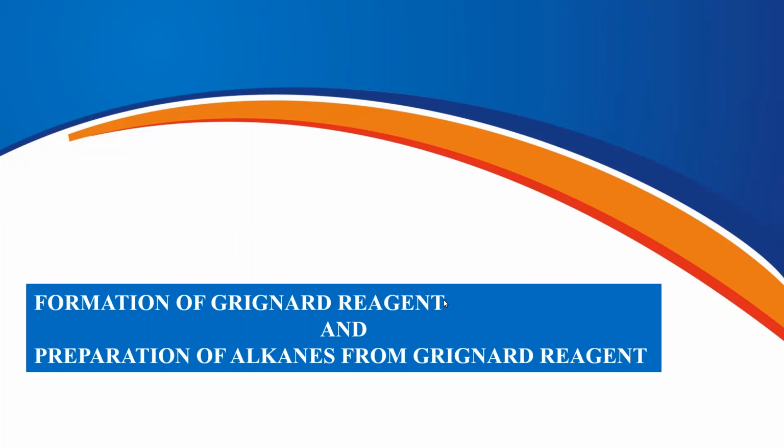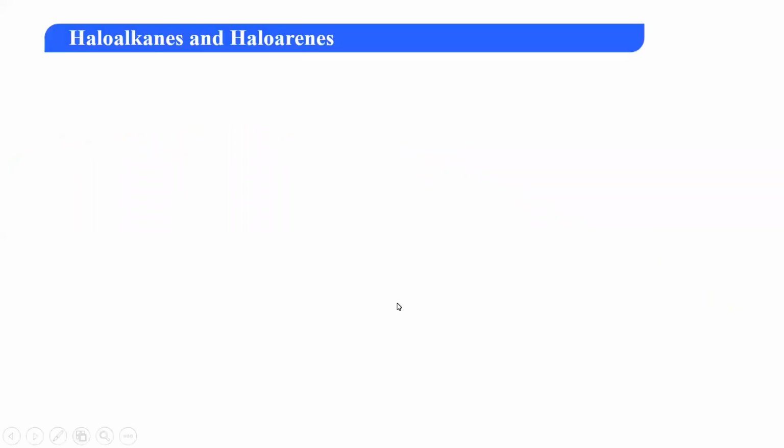Hello students. So today we are going to learn about the formation of a very important reagent of your organic chemistry, that is Grignard reagent, and how do you prepare alkanes from a Grignard reagent. So let's start off with firstly understanding what exactly do you mean by a Grignard reagent.